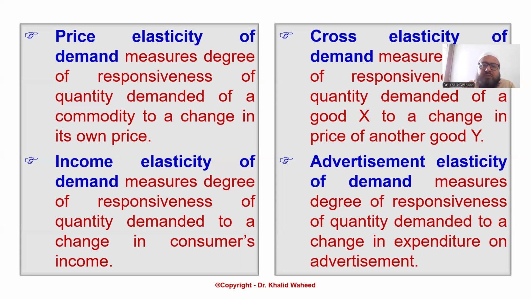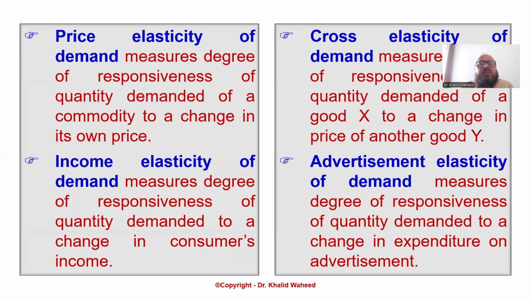You can see soap brands: many are there, Lux, Rexona. If one is not available, the customer can buy another and get the same satisfaction. Tea and coffee: if tea is not available, the same satisfaction can be gained by drinking coffee.